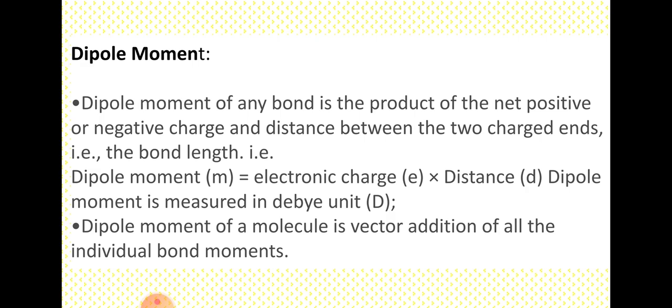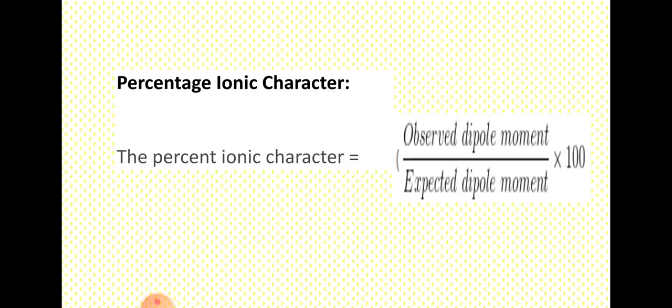The dipole moment of a molecule is the vector addition of all the individual bond moments. And if we have to calculate the percentage ionic character, this is the formula: percent ionic character equals observed dipole moment divided by expected dipole moment, times 100.